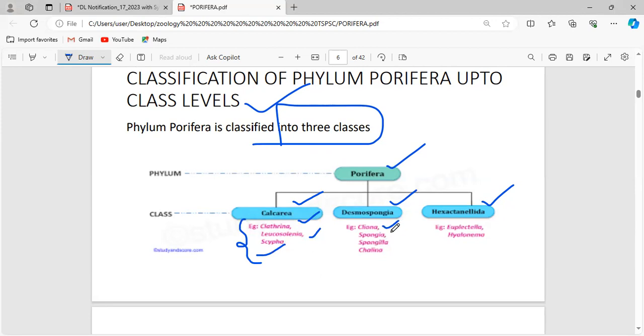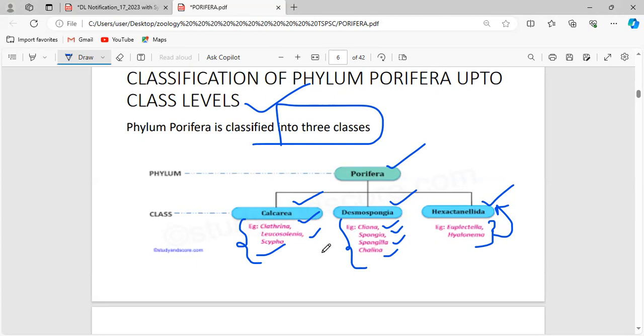And Ciliana, Spongia, Spongilla, and Collina are also examples of the Desmospongia. Euplectella and Hyalonema are the examples for the Hexactinellida. You have to remember the examples, at least be familiar with the names.